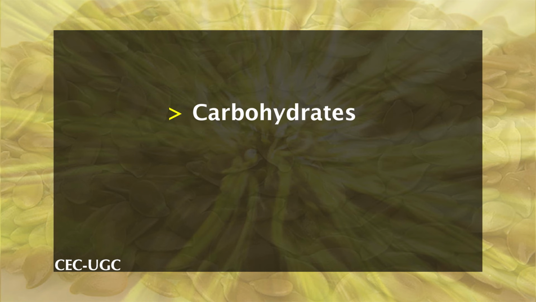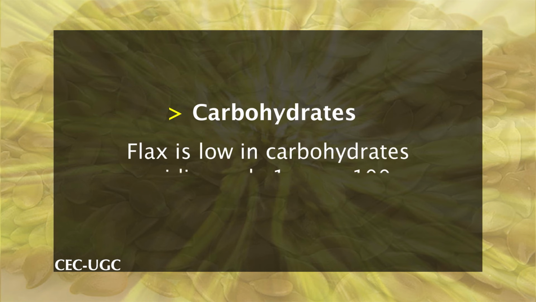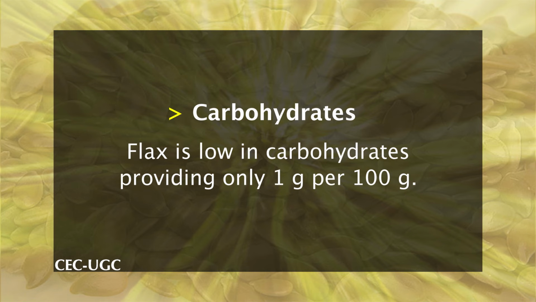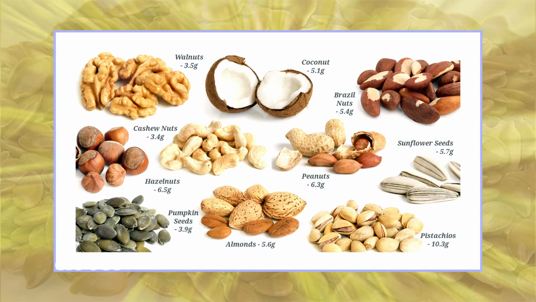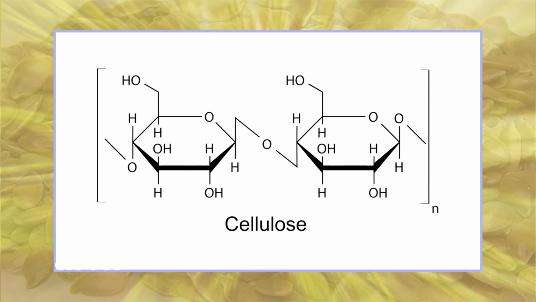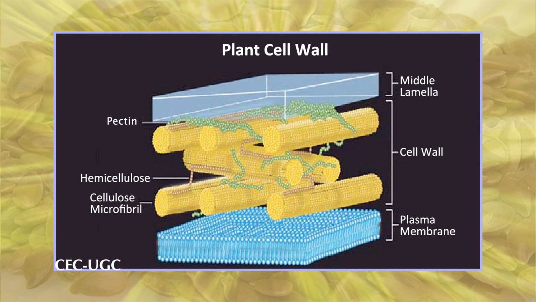Carbohydrates. Flax is low in carbohydrates, providing only 1 gram per 100 grams. For this reason, flax contributes little to total carbohydrate intake. Dietary fiber. Dietary fiber consists of non-digestible plant carbohydrates and other materials that are found intact in plants. The major fiber fractions in flax consist of cellulose, which is the main structural material of plant cell walls.